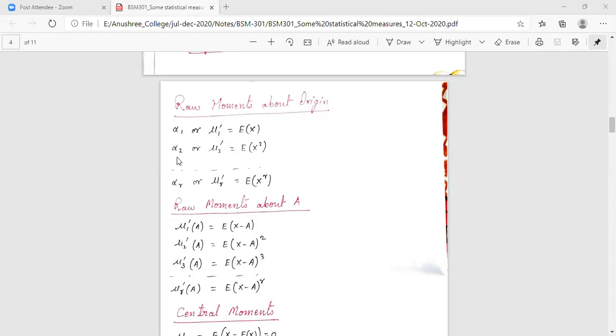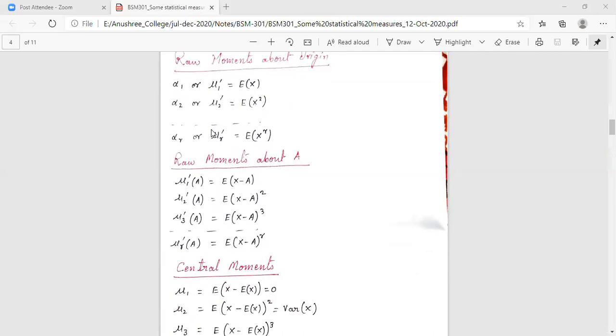Number 2, second raw moment, that is alpha 2 or mu 2 dash, that is expectation of x square. Similarly, going on like this, the rth raw moment will be alpha r or mu r dash, that is expectation of x to the power r. We can evaluate these expectations very easily if the corresponding distribution is given to us. So these are all raw moments about origin.